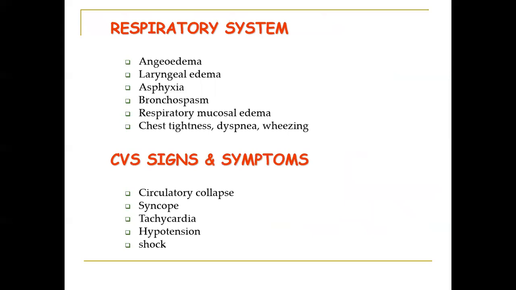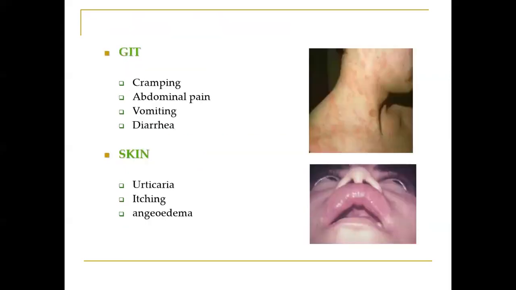Respiratory: one will have angioedema, laryngeal edema, asphyxia, bronchospasm, respiratory mucosal edema, chest tightness, dyspnea, and wheezing. In the case of cardiovascular signs and symptoms, circulatory collapse, syncope, tachycardia, hypotension, and even shock can occur. GIT: one will have cramping, abdominal pain, vomiting, and diarrhea. Whereas in the case of skin, one will have urticaria, itching, and angioedema.